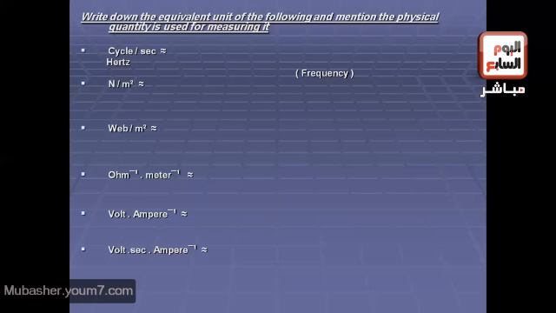Number 2, Newton per meter square. Yes, it is equivalent to Pascal or Joule per cubic meter. That's right. And the physical quantity is the pressure. That's right. Number 3, Weber per meter square. Yes, it is equivalent to Newton per ampere times meter, or Tesla, very good. And this is the unit of measuring magnetic flux density.